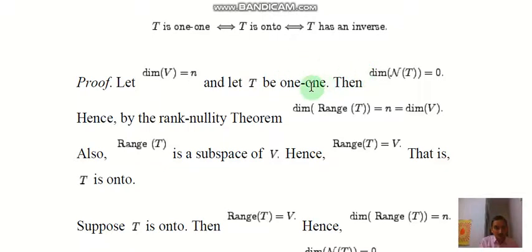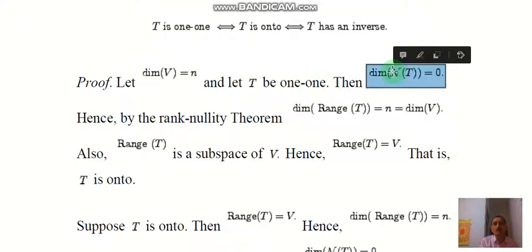Now we have assumed that T is one-one, therefore the dimension of the null space equals 0, because the property of a one-one mapping is that it maps 0 to 0 only, and no other element maps to 0. Therefore the dimension of the null space equals 0.